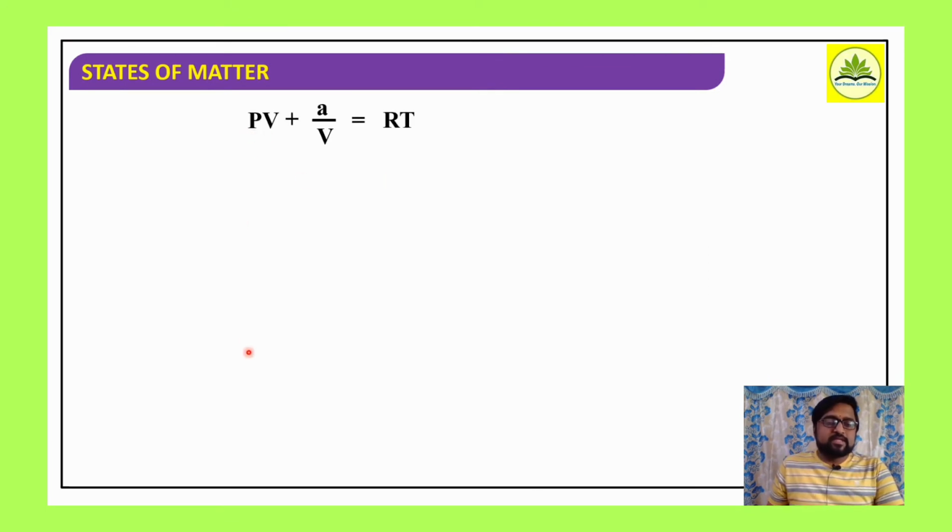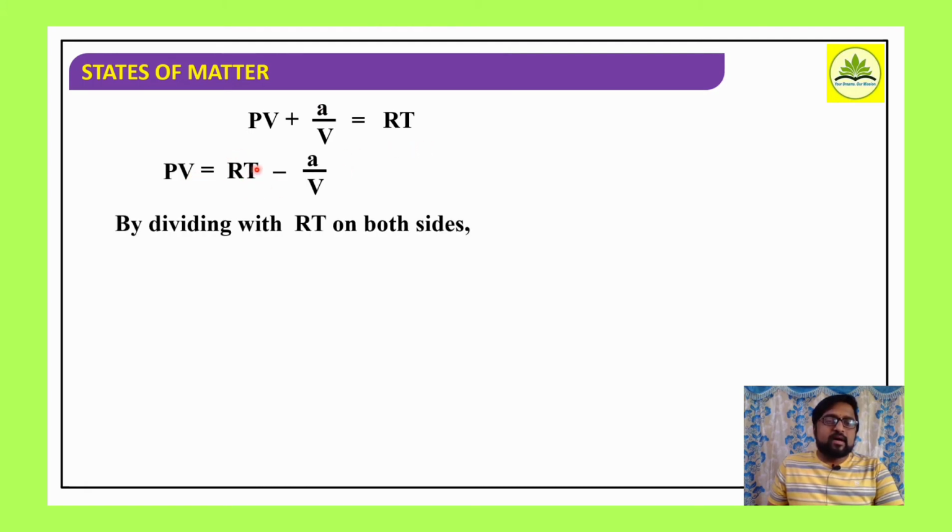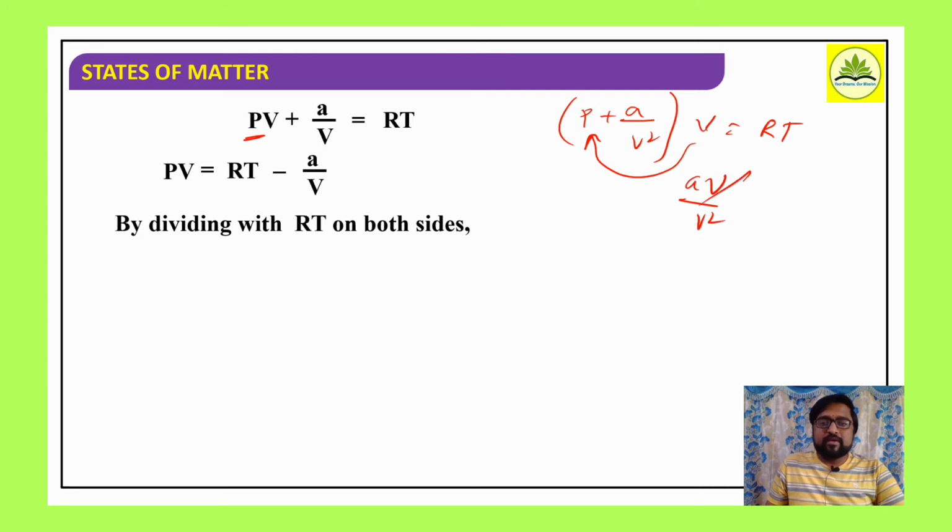So if you just multiply that, PV plus a by V is equal to RT. PV is equal to RT minus a by V. On rearranging, we divide each term by RT on both sides. I hope you got this. P plus a by V square into V is equal to RT, where V is multiplied with each term. So P into V becomes PV, and a V by V square, the V and square cancel, remaining a by V, equal to RT as it is. So what we got here is PV plus a by V is equal to RT.